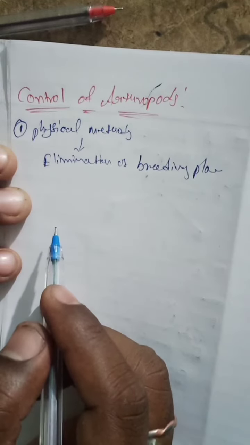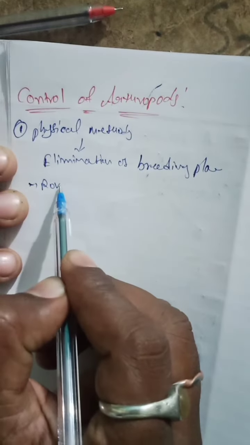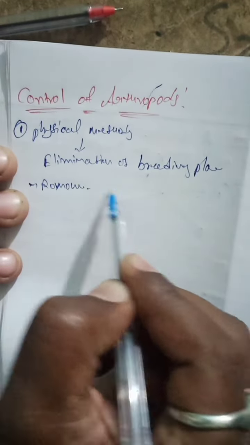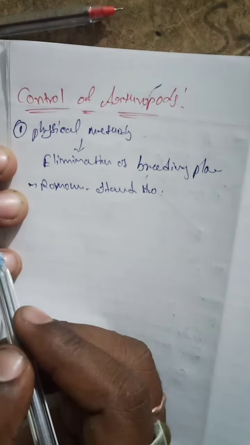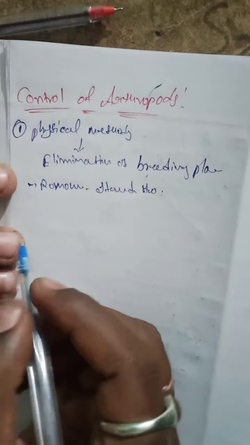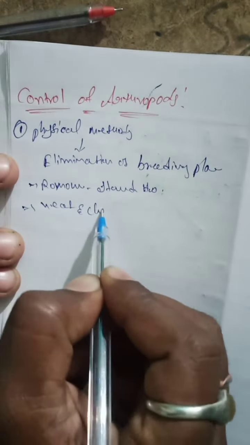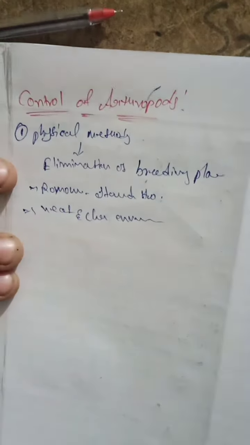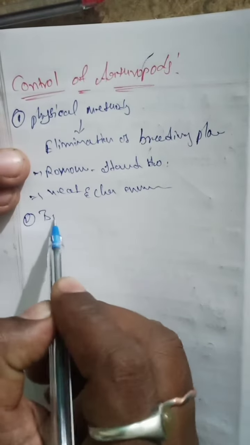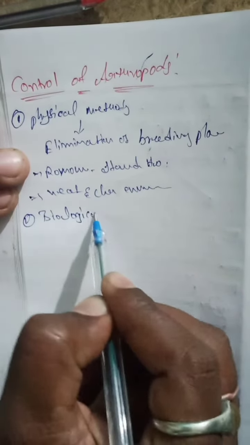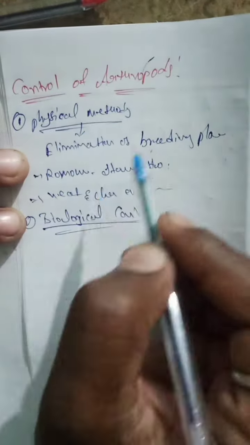And the next one, removing the stagnant water or stored water around our house. And the next one, maintain a neat and clean environment. So this is the physical method. And the next one is the biological control. What is biological control?